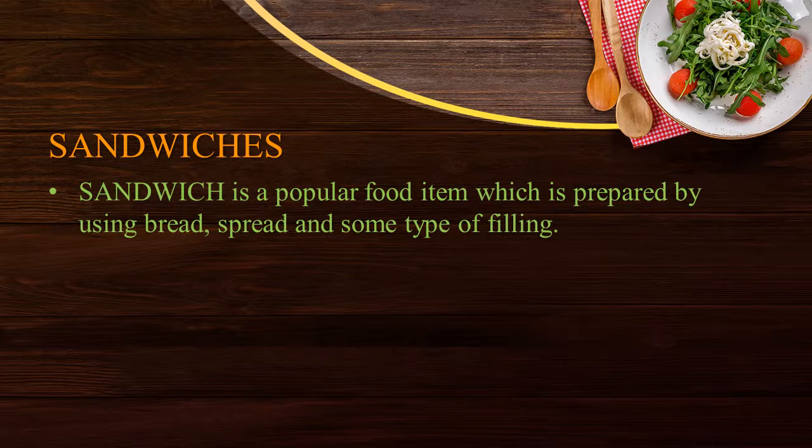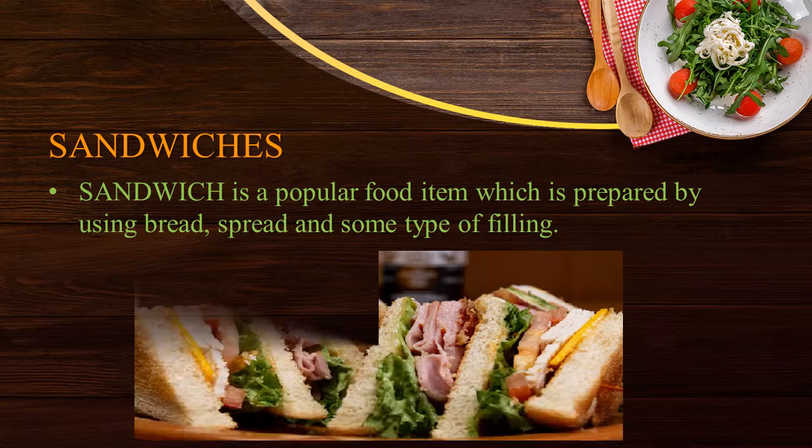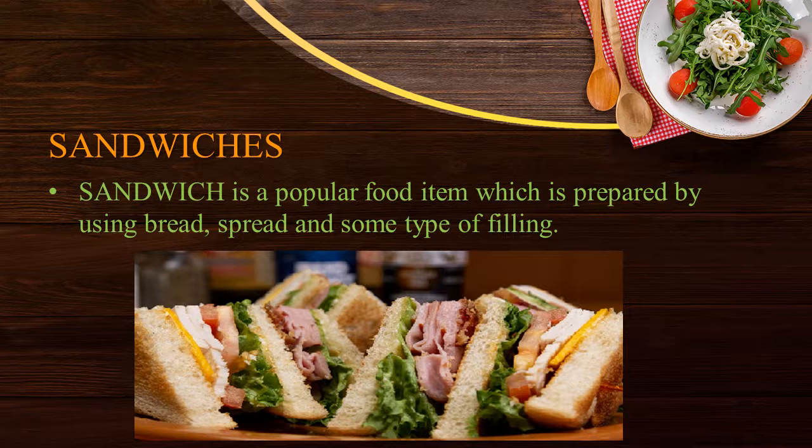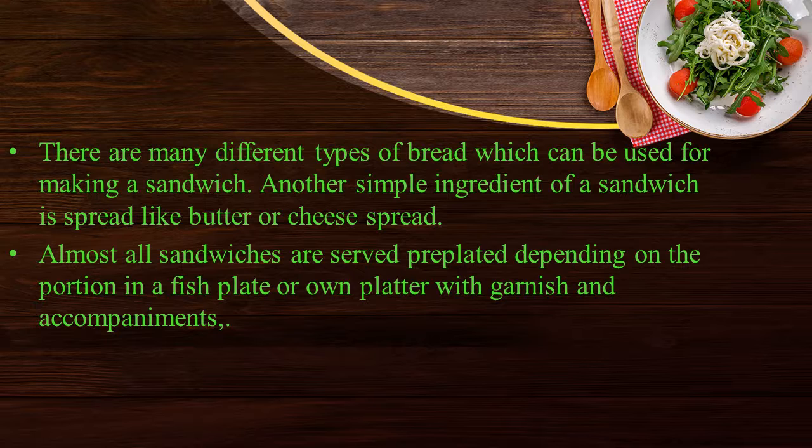Sandwiches. A sandwich is a popular food item which is prepared by using bread, spread and some type of filling. Now let us clearly understand what a sandwich is.